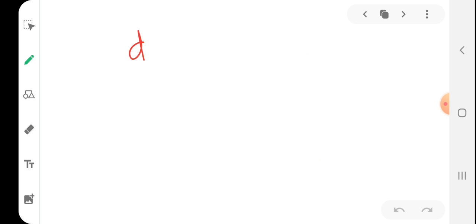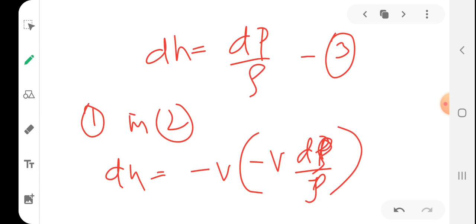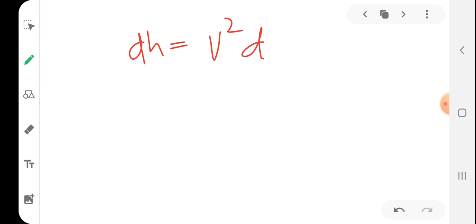And what will become? dh equal to v square d rho by rho.